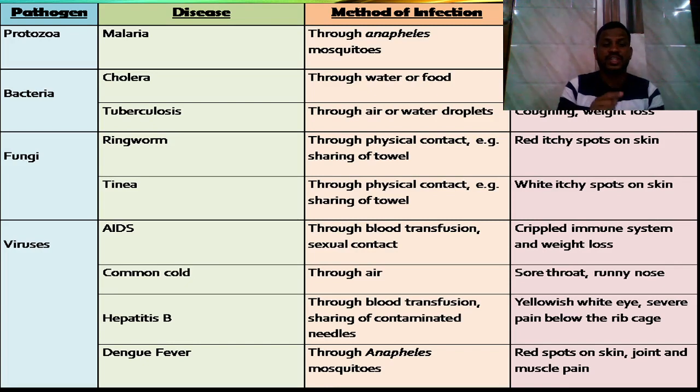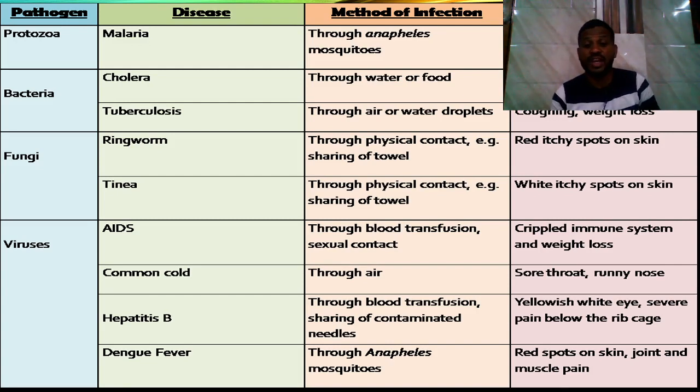And we see the pathogens, diseases, method of infection, and the symptoms here. Pathogens are nothing but the microorganisms, the disease-causing microorganisms. Protozoa cause malaria.